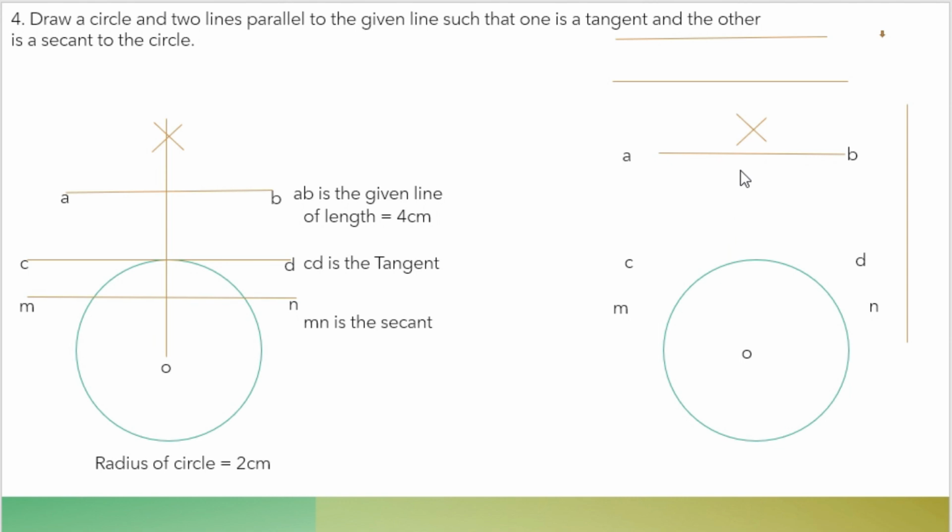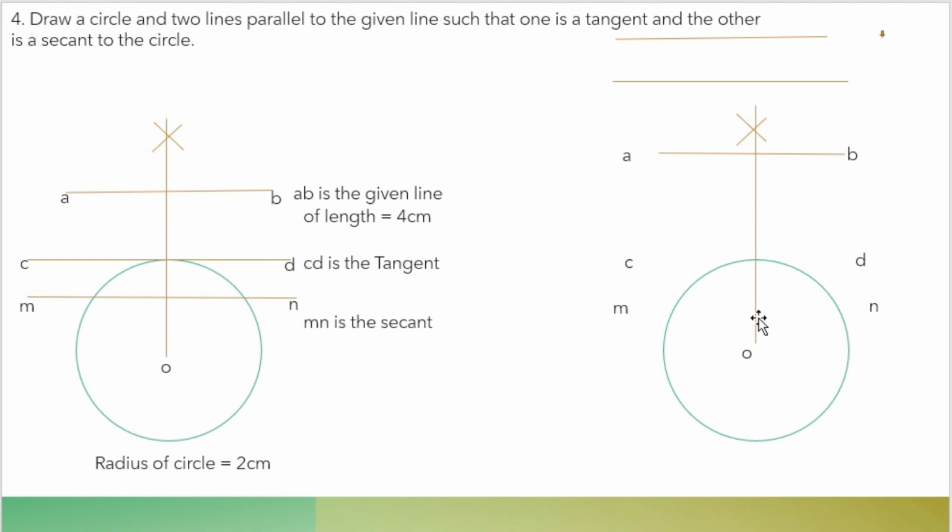So you take more than half in a compass. You can take like 3 cm. After taking 3 cm in the compass, place your compass at A and mark an arc here. Later you place your compass at B and mark an arc. Okay, so after drawing an arc, you need to join this intersecting point to the center of the circle. You have to draw a line from this intersecting point to the center of the circle. Okay, so after drawing it, now you got a perpendicular line here.